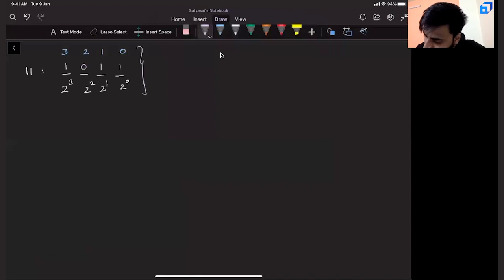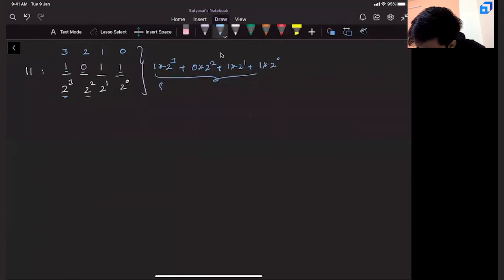Now let us cross verify. Here there is 1. So 1 into its base value, that is 2 cube, plus 0 into base value, that is 2 square, plus 1 into 2 power 1, plus finally once again 1 into 2 power 0. Now we have all this. If you add them, 8 plus 0 plus 2 plus 1, you are getting this as 11. All right.